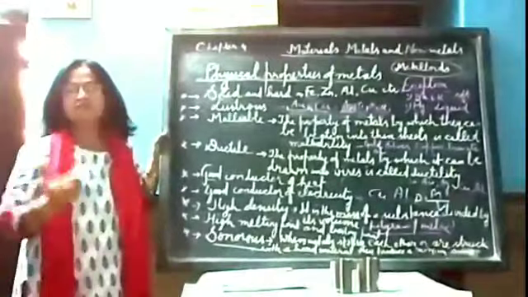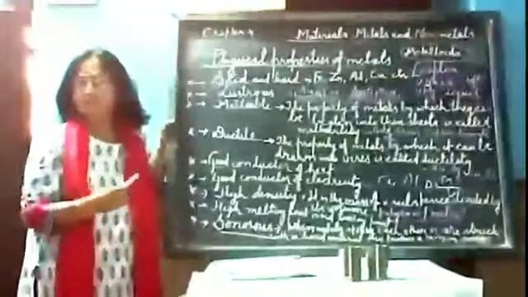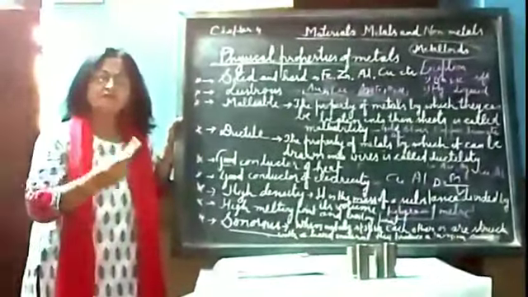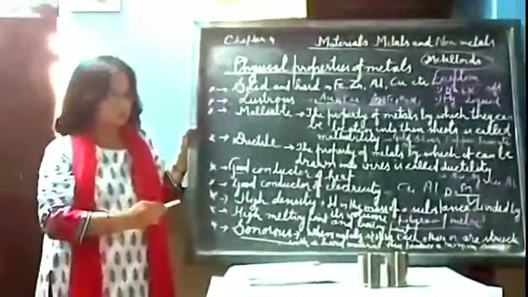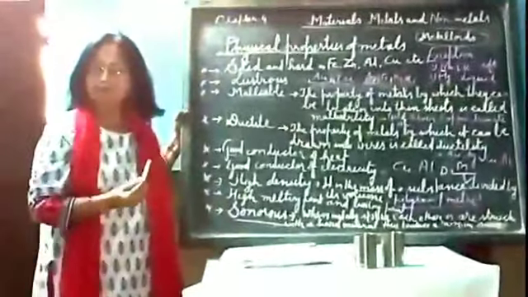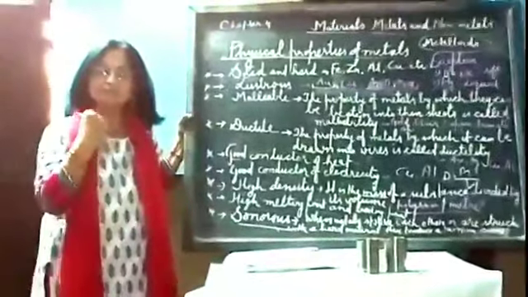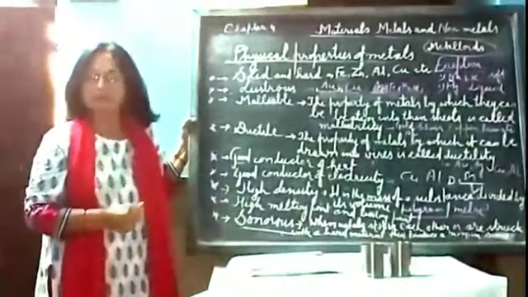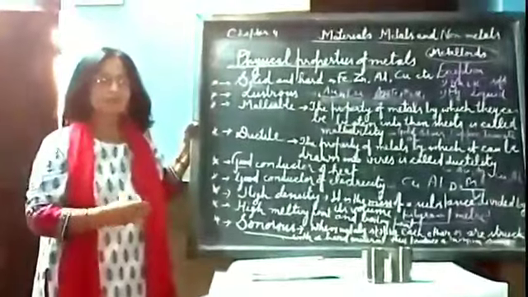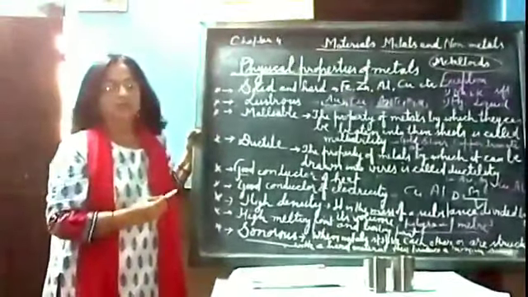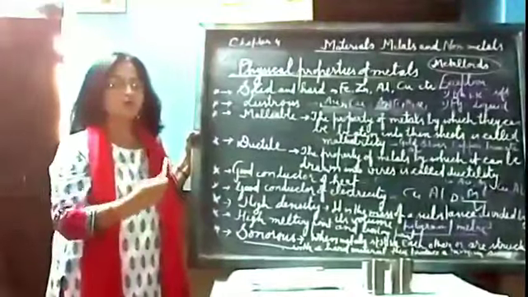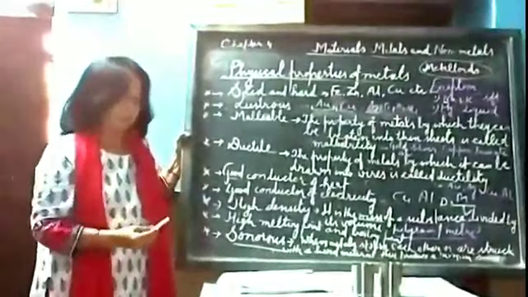First, if you imagine different things around you, you can find different metals. I am showing you here glasses. You can see utensils in the kitchen. They are all metals. Now I am wearing some chain, rings. All of them are made up of metals. But some other things are non-metals. So how can you identify whether these are metals or non-metals?